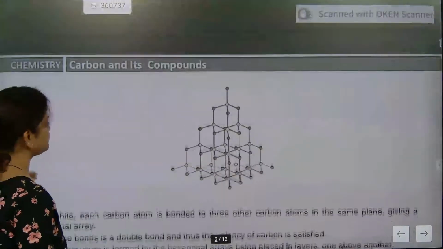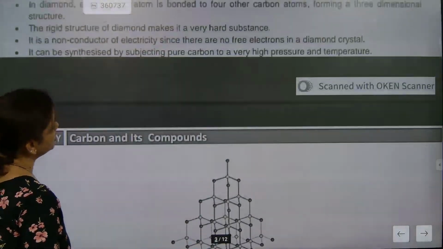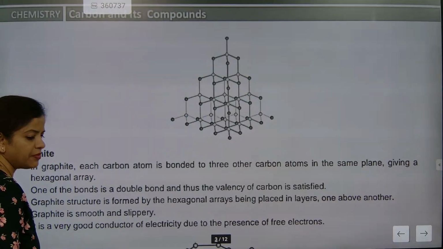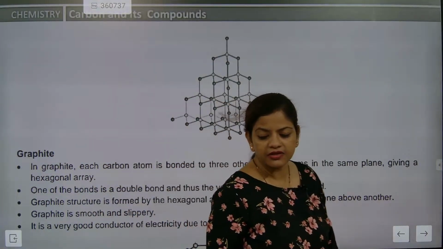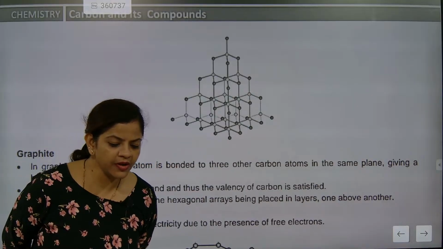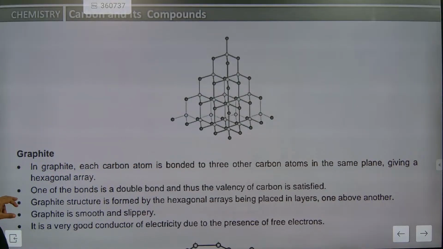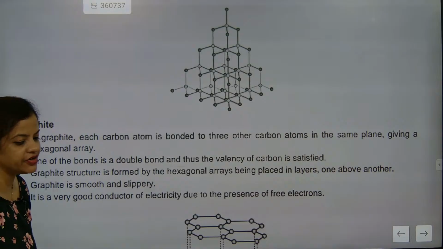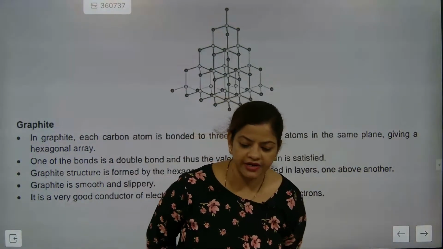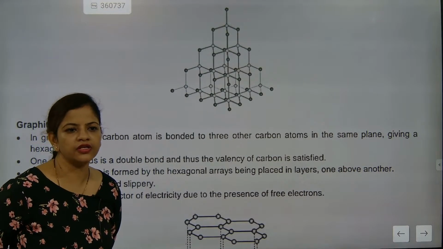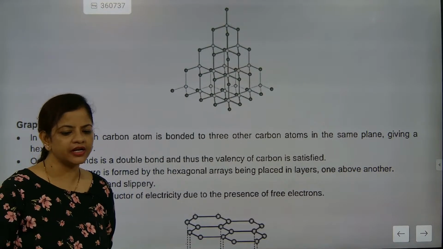Next, this is exactly the tetrahedral structure of diamond. If somebody asks you the tetrahedral structure of diamond, this is it. Now next is the diamond structure. Each carbon atom is bonded to other carbon atoms, so that's why it is considered tetrahedral. Understood? One will be connected to how many? 4. Tetrahedral means it will be connected to 4.